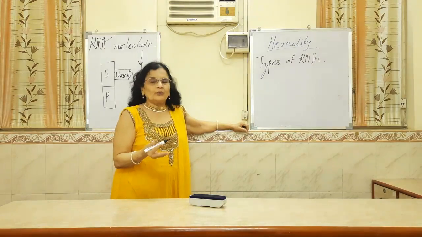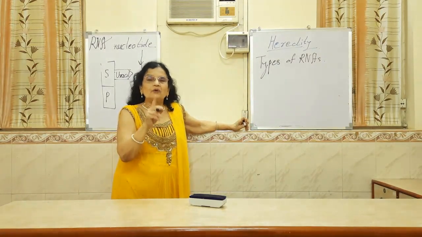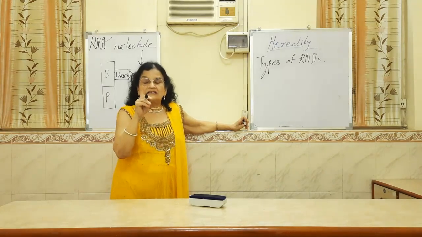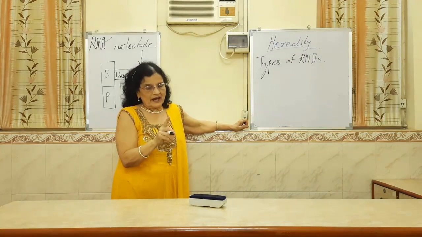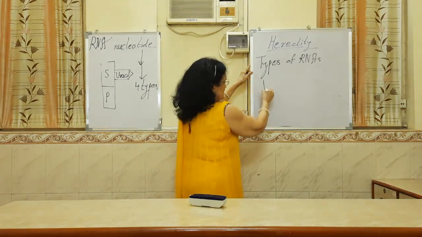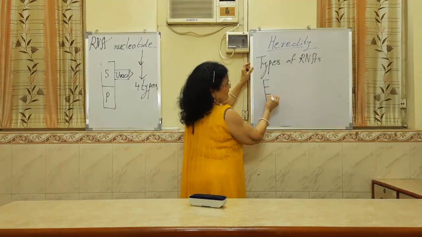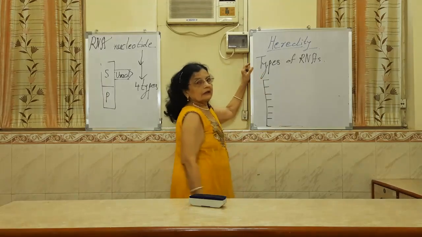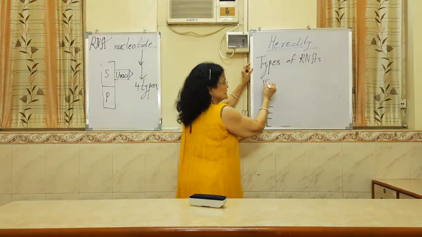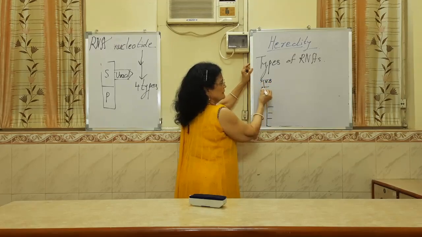We now know that RNA is composed of only a single strand, and this strand sometimes is straight. This is the nitrogen base attached to sugar.